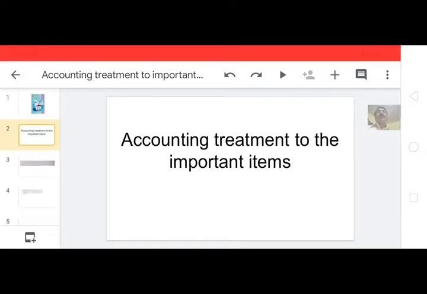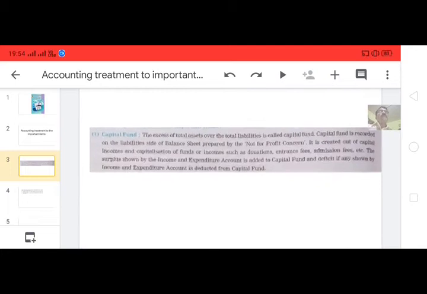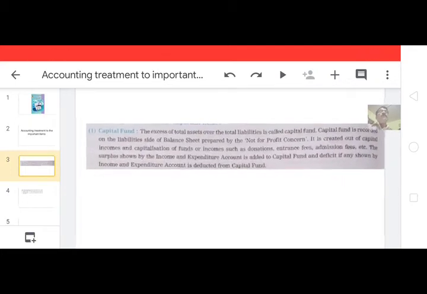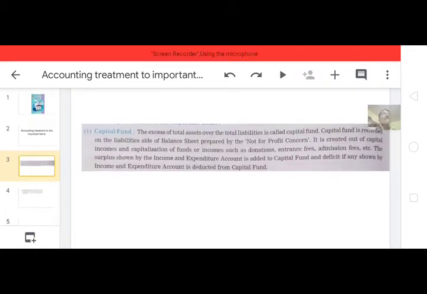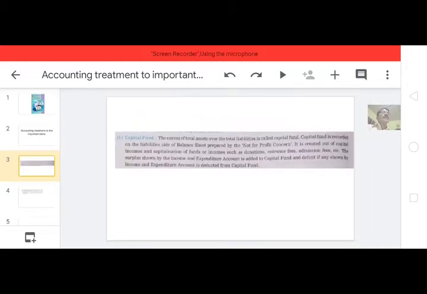In this topic the first important concept is capital fund. Capital fund is the most important concept. Capital fund means excess of total assets over total liabilities. Last year we also studied the definition of capital, the excess of assets over liabilities.